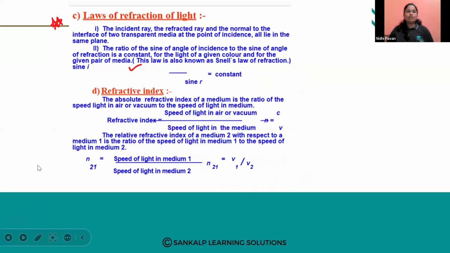Next we have the laws of refraction of light. Before moving to the laws of refraction of light, can anyone tell me the laws of reflection of light? Let me write here. Laws of reflection of light. Can anyone tell me which is the first law of reflection of light?